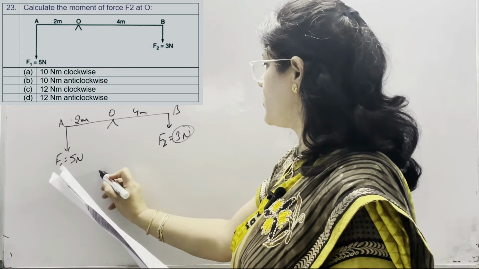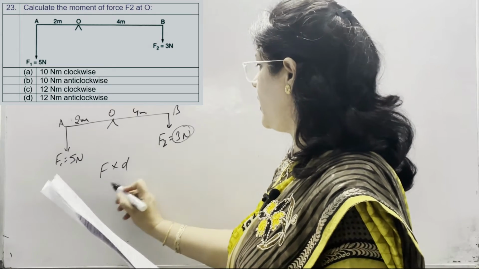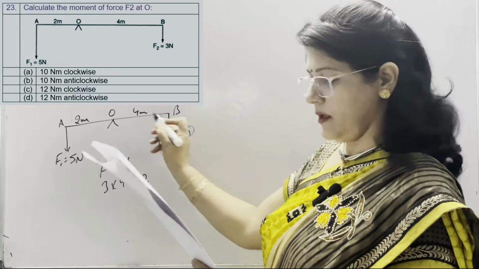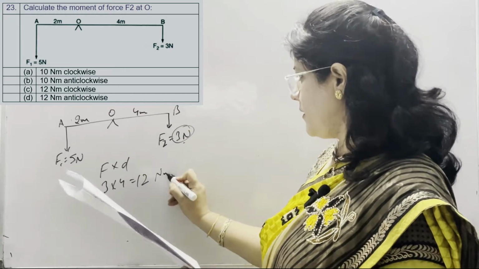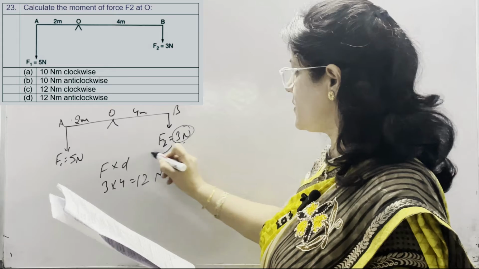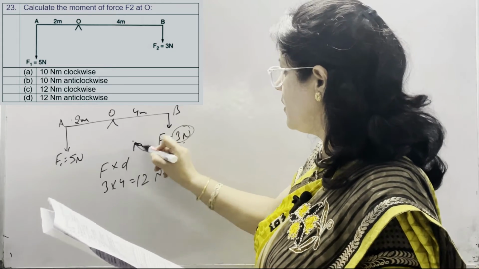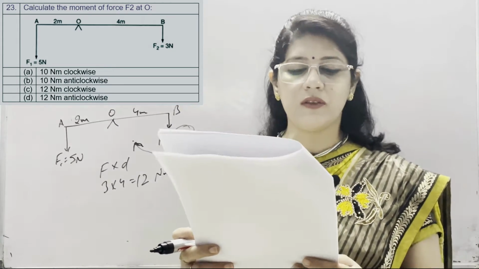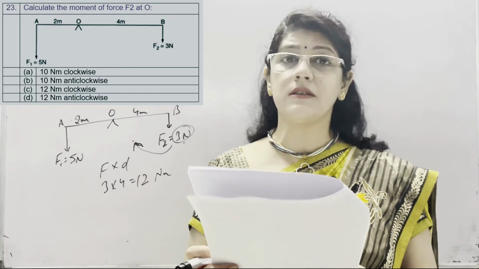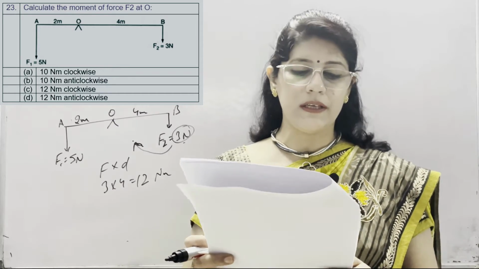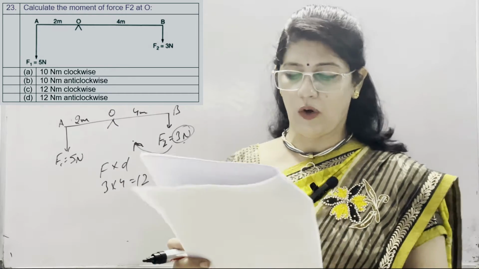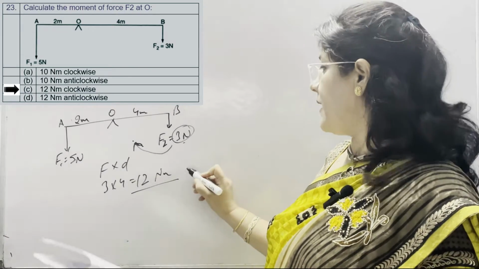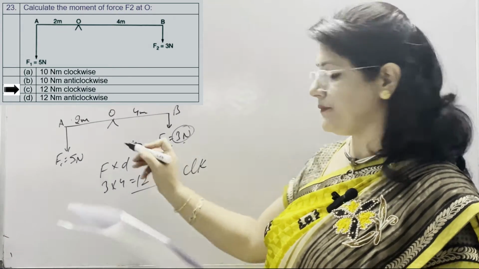It means moment of force is F into D. It means 3 into 4. It means 12 Newton meter. And the direction of this force is in clockwise direction. So options are A 10 Newton meter clockwise, B is 10 Newton meter anti-clockwise, C is 12 Newton meter clockwise and D is 12 Newton meter anti-clockwise. So correct option is C, which is 12 Newton meter and it is clockwise.